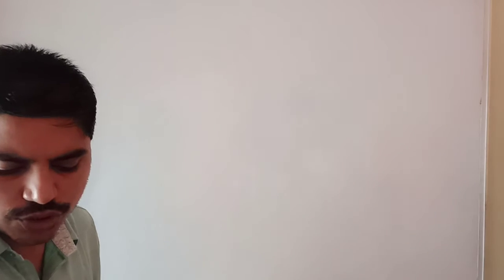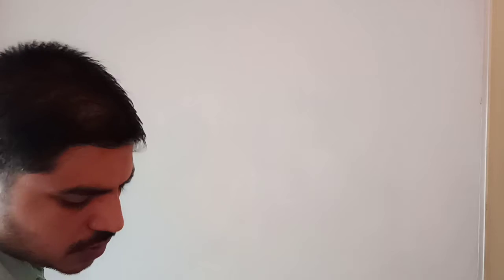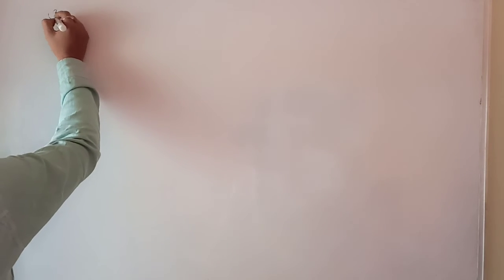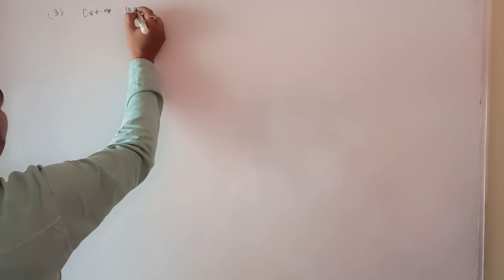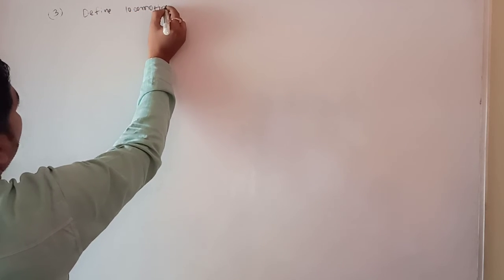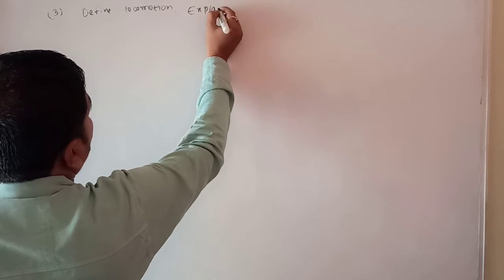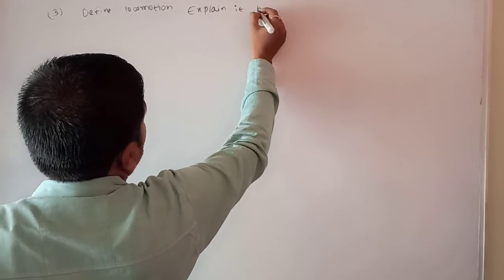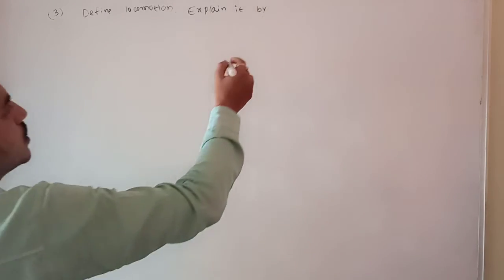Okay, so the third question: define locomotion, explain it by providing two examples. Define locomotion, explain it by providing two examples.